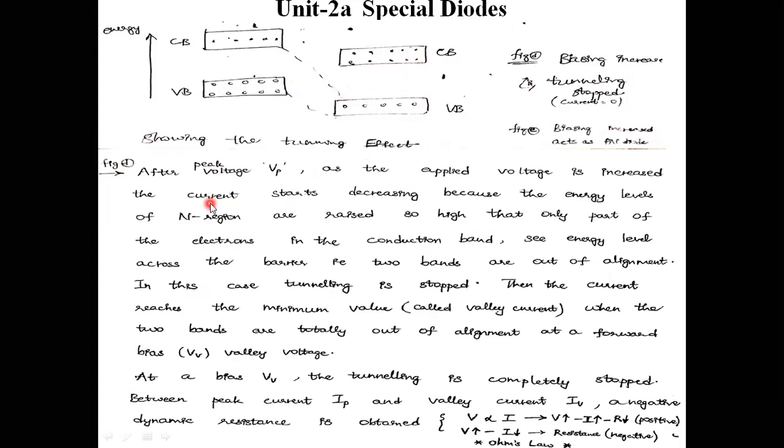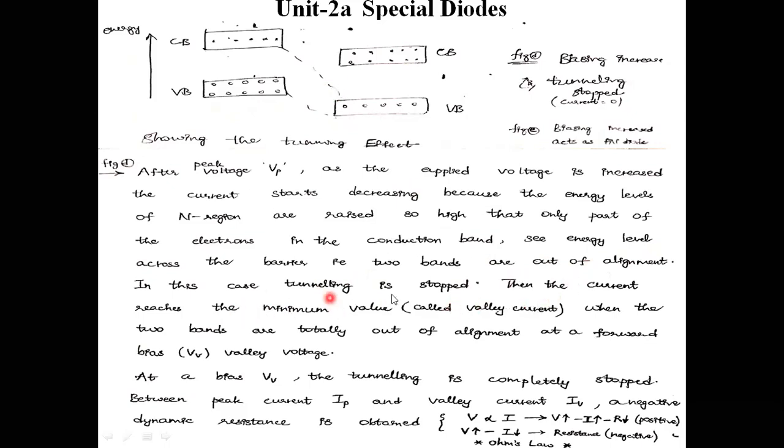Then we will see this one. After peak voltage VP, as the applied voltage is increased, current starts decreasing. Why? Because the misalignment of these two regions will take place, because the energy levels of the n region are raised so high that only part of the electrons in the conduction band see energy levels across the barrier. That is, two bands are out of alignment. These two bands are out of alignment.